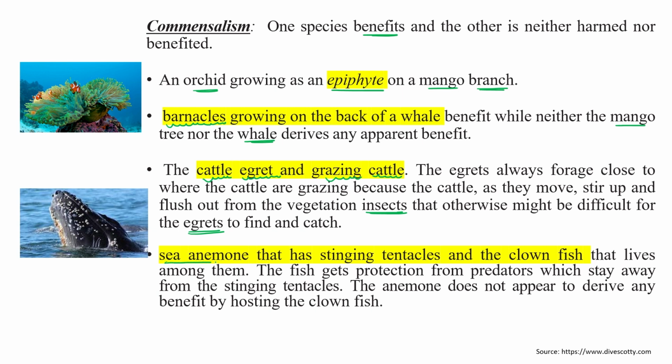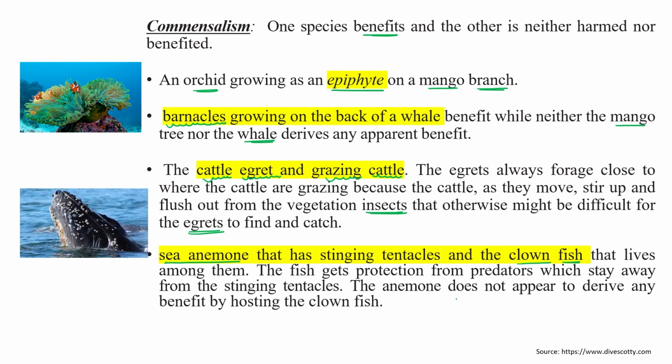Similarly, sea anemone and clownfish. As you know, the sea anemone has certain kind of stinging tentacles, so this fish gets protected from its predators, which stay away from the stinging tentacles. This is the clownfish and this is the sea anemone.